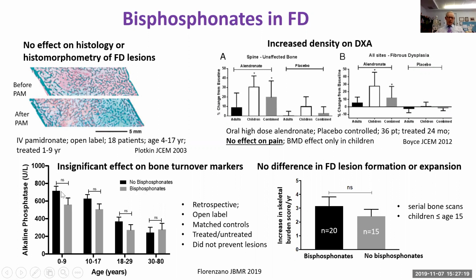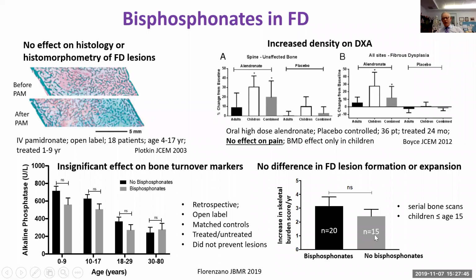First of all, the change in bone turnover markers that occur in patients with fibrous dysplasia seem to, over the lifetime, be little affected by bisphosphonates. You can decrease bone turnover markers to varying degrees with bisphosphonates, but you pretty much end up in the same place. They really don't seem to change the natural history of the disease. And this was confirmed in this analysis as well.